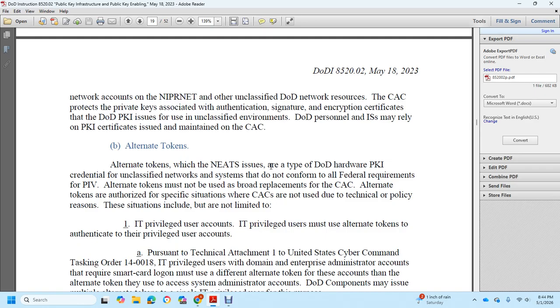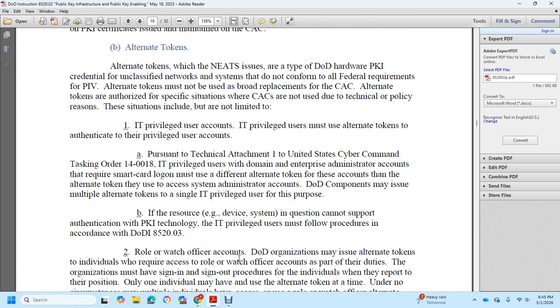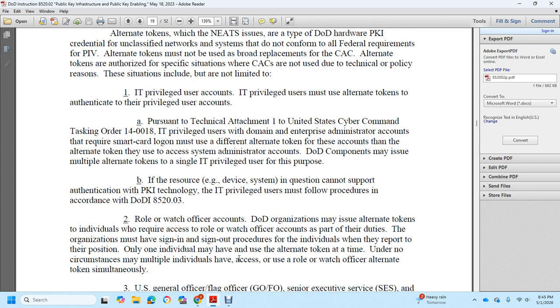Situations include but are not limited to IT privileged user accounts. For IT privileged users, alternate tokens provide authentication for privileged user accounts pursuant to the technical attachment under United States Cyber Command Tasking Order 14-0018, and information technology privileged user domain enterprise administrator accounts require smart card login.